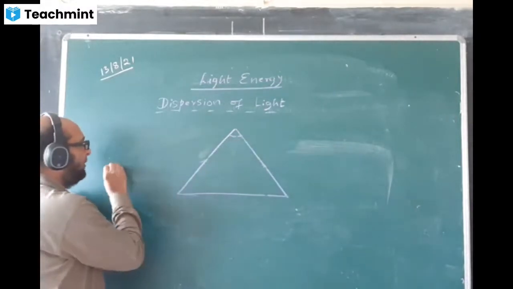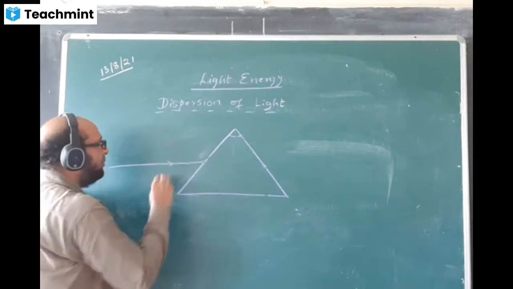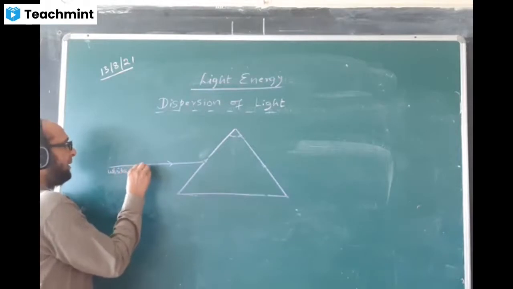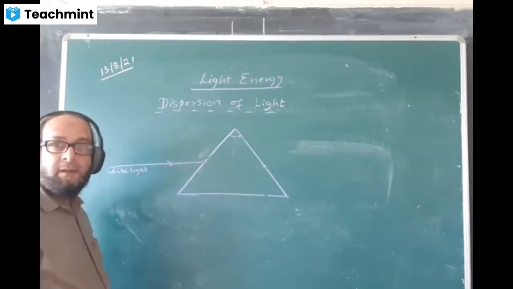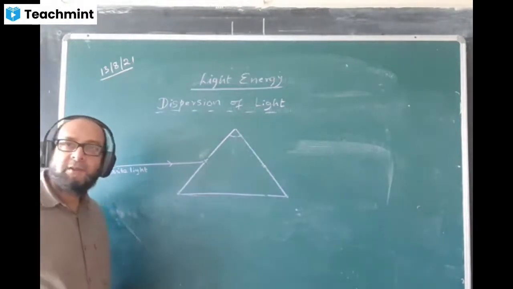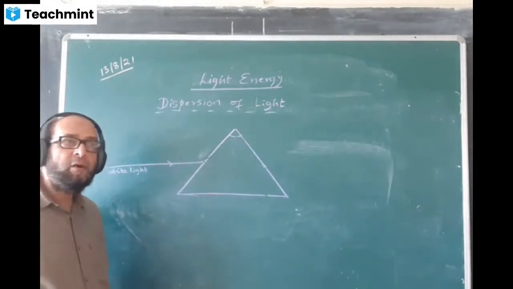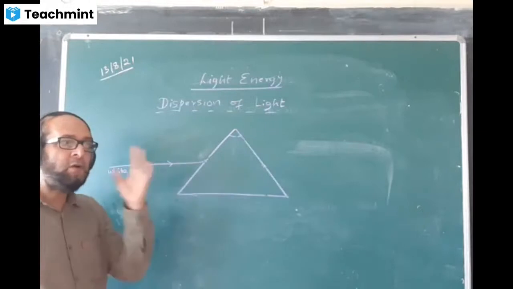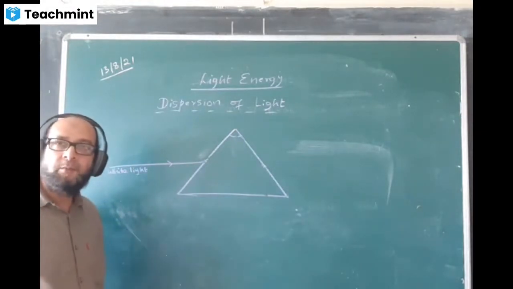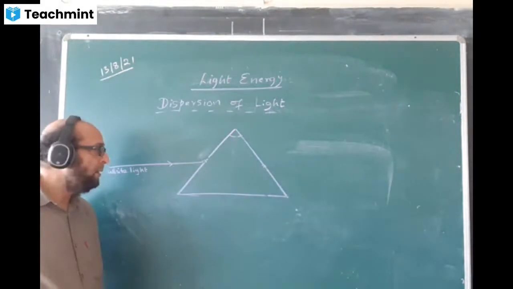Now instead of monochromatic light, I take white light. A white ray of light I am taking now. We know that white light consists of 7 colors. Those colors are called the component colors or constituent colors of white light. They are violet, indigo, blue, green, yellow, orange, red.